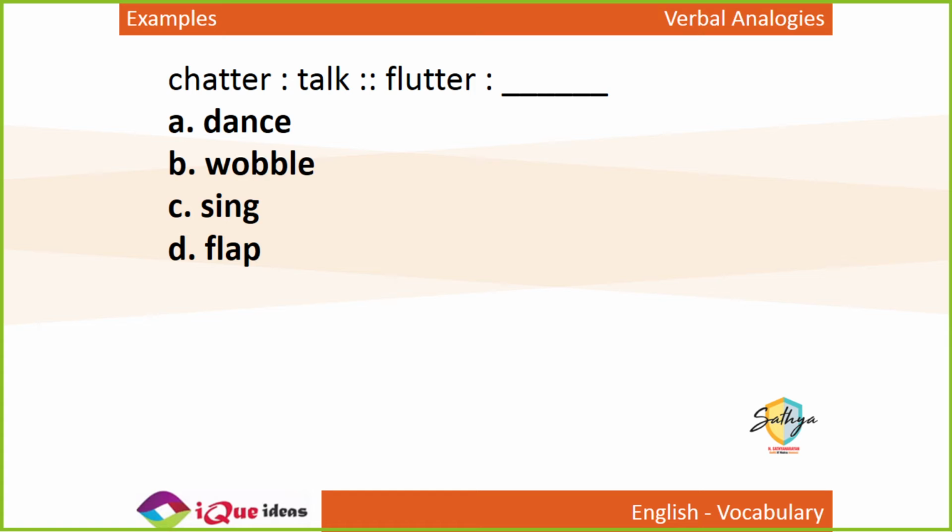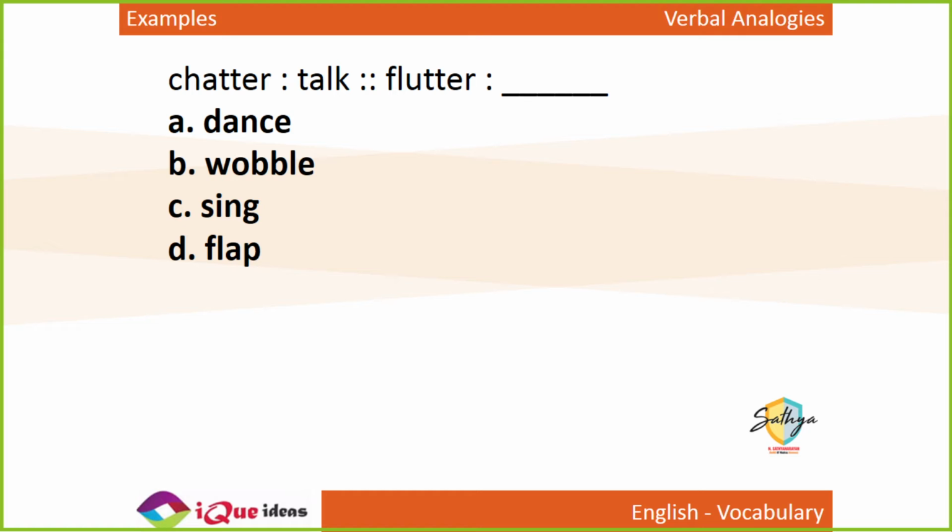To chatter is to talk, as flutter is to what? Chatter means to talk quickly, rapidly. So flutter means doing what rapidly? The bird fluttered its wings.